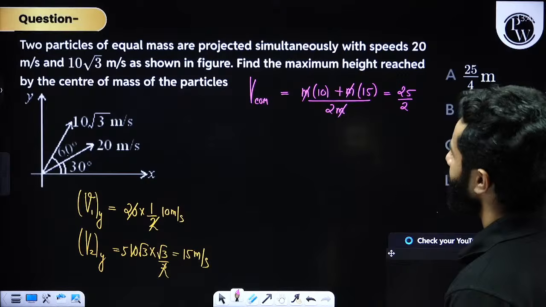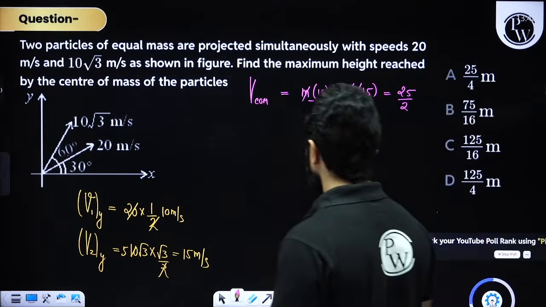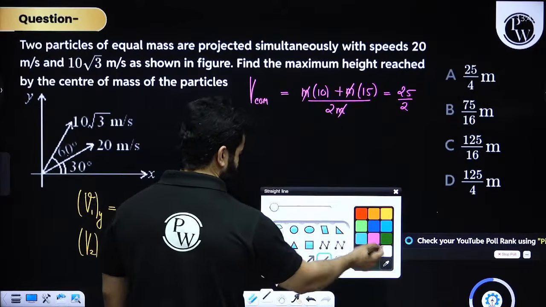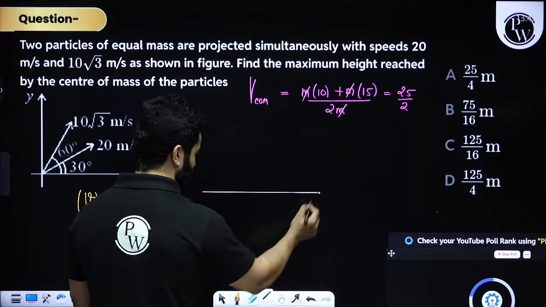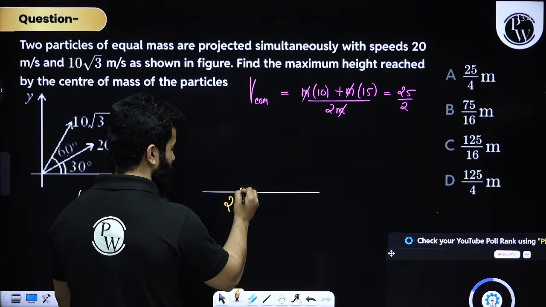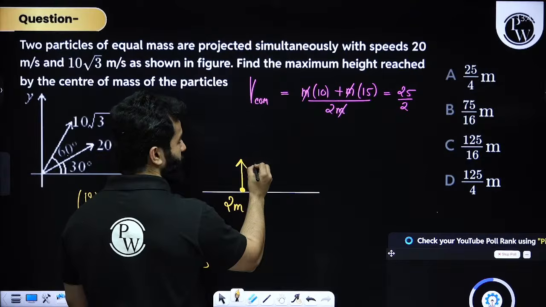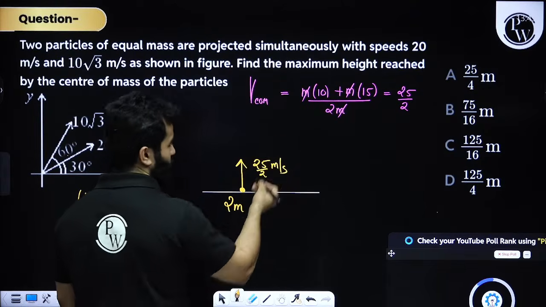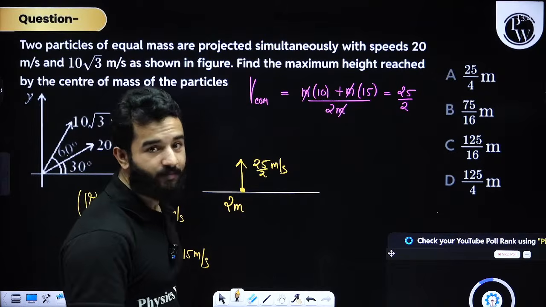And yes, I think everything's clear, right? Now when they are talking about maximum height, please remember this basically means the diagram has changed. We have got a mass 2m and we are throwing it with a velocity of 25 by 2 meter per second.